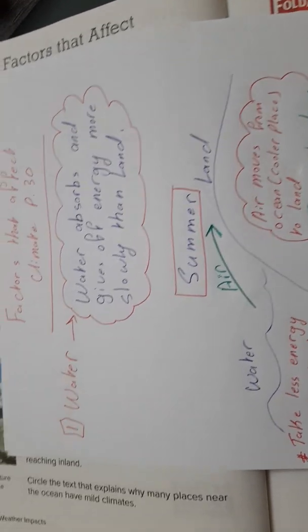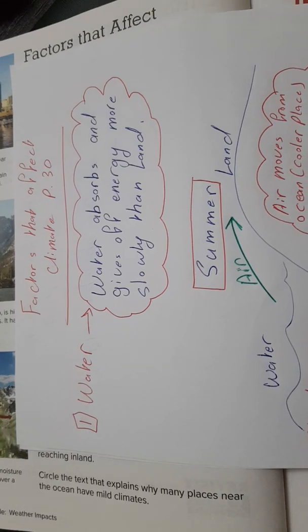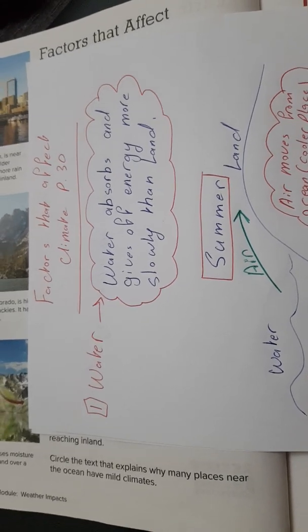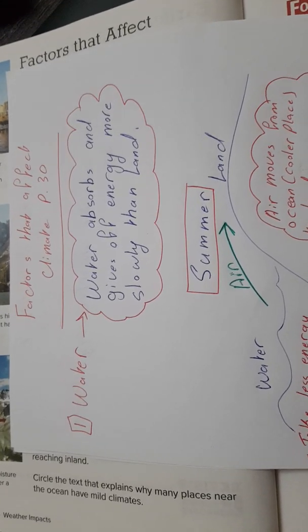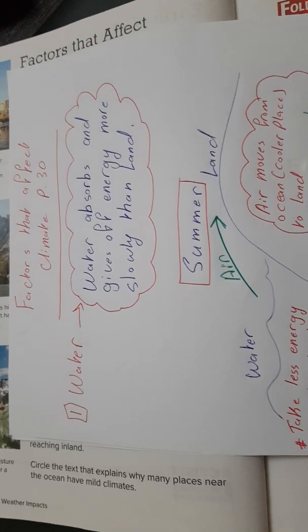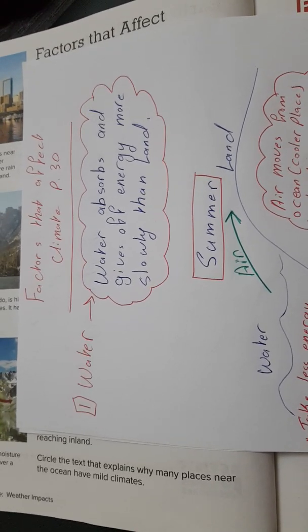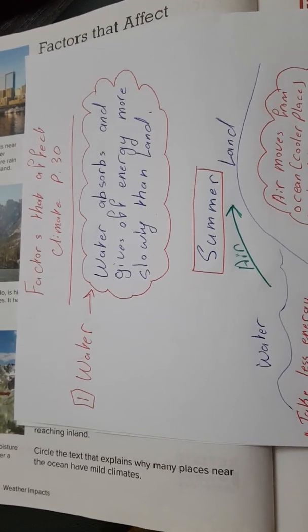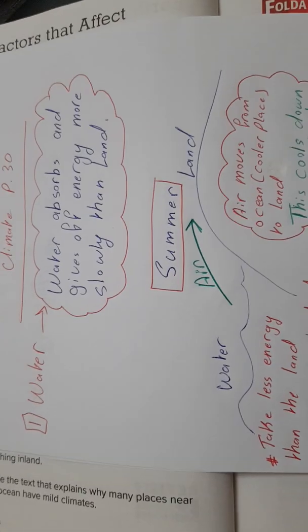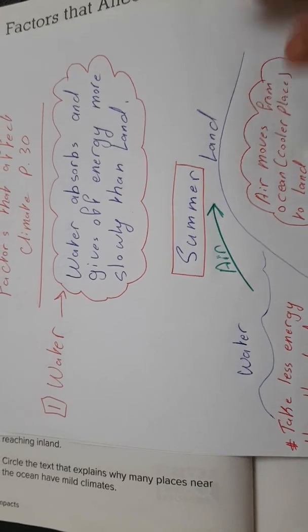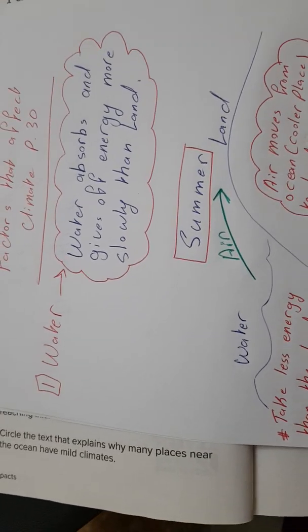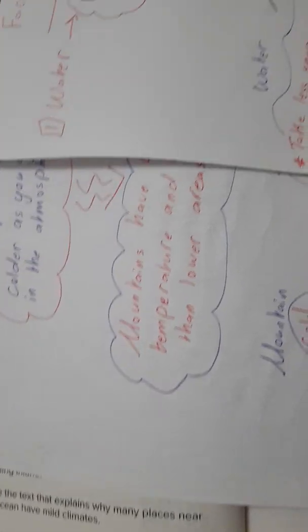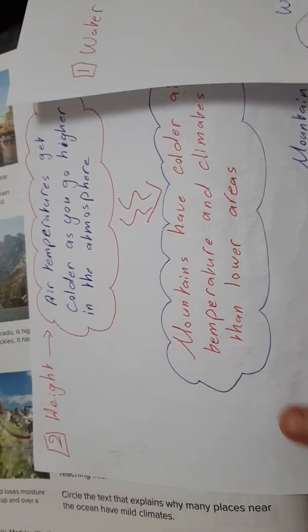Now, factors that affect climate. In the previous videos, we learned that climate is the weather condition in a certain place for a long period of time. Today, we're going to learn some factors that affect climate. The first factor is water, the second factor is height, and the third factor is mountains.